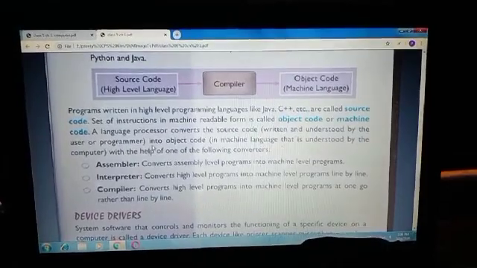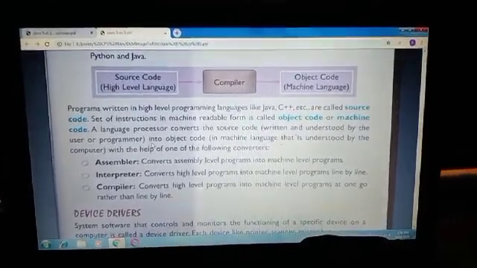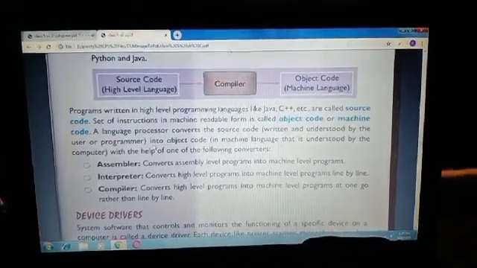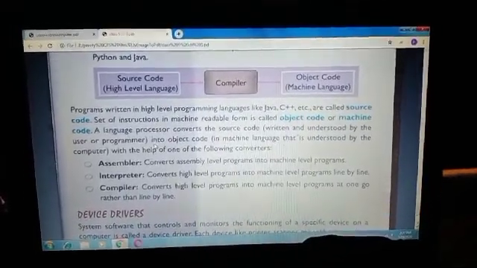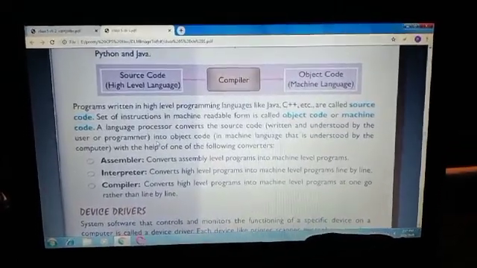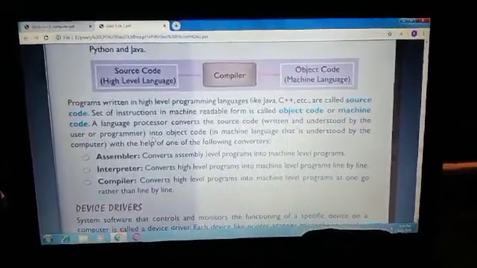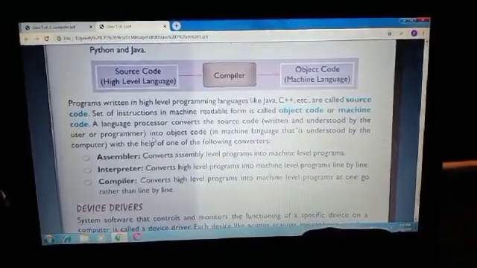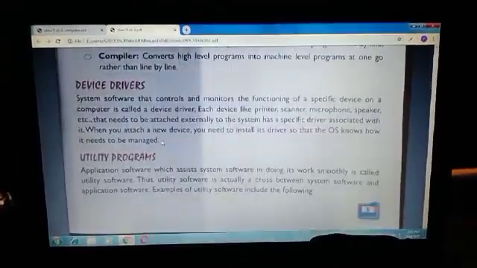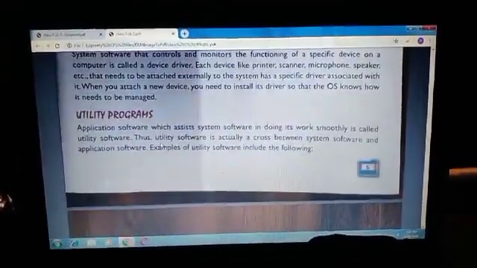Assembler converts assembly programs into machine level programs. Interpreter converts high level into machine level, line by line. So interpreter converts line by line and compiler converts at one go. At one click, the whole program converts into machine language. So read this carefully. And about device driver, utility programs.